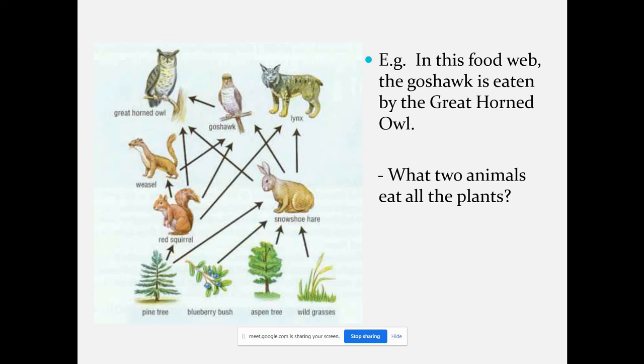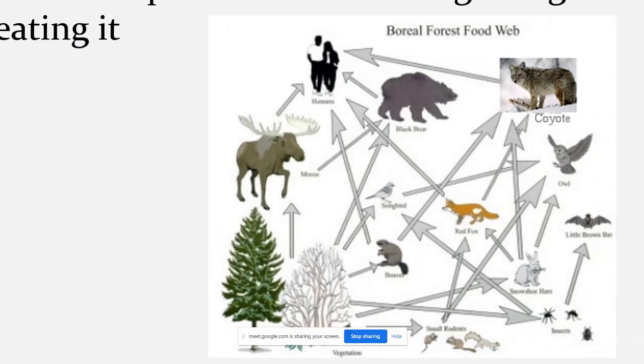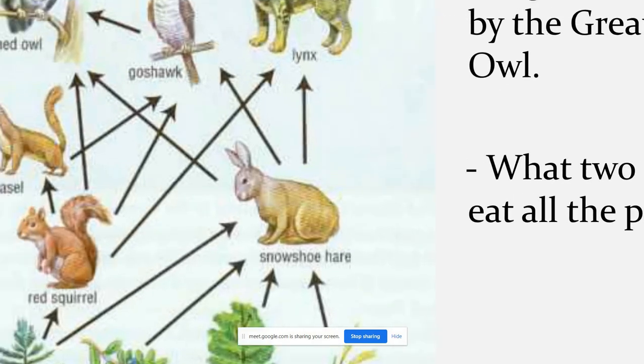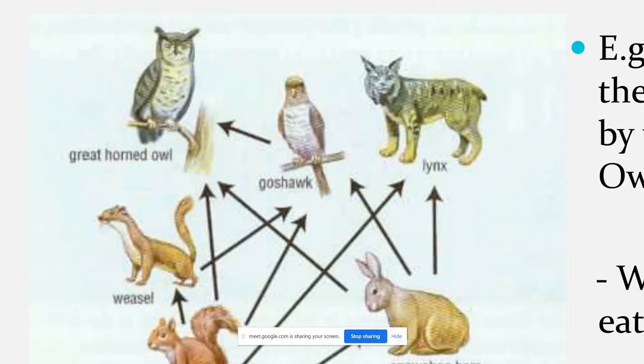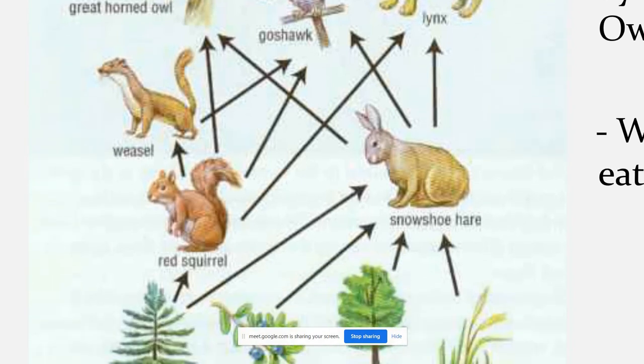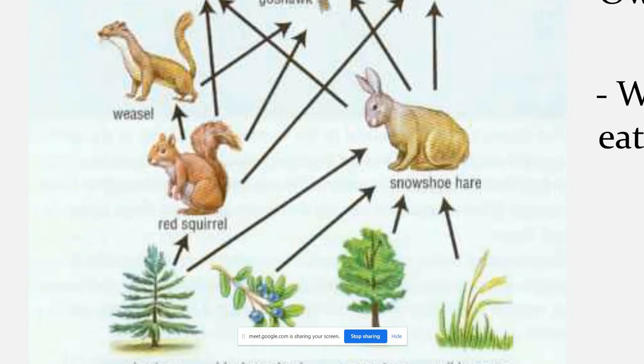So here you can see, this is the example, the boreal forest web. So different organisms are connected with each other. Now in this figure also you can see there are different organisms. Great horned owl, goshawk, lynx. Weasels, red squirrel, snowshoe hare.